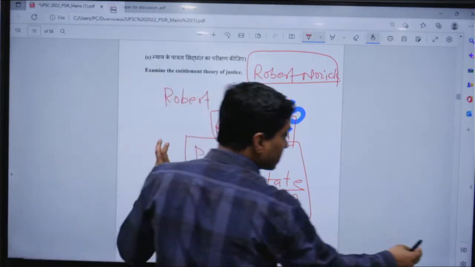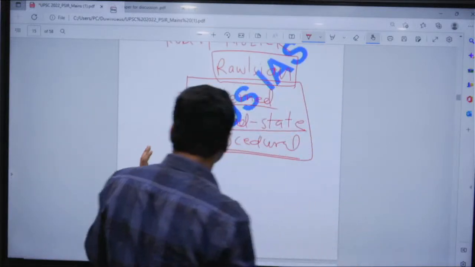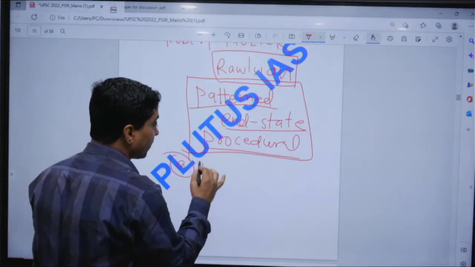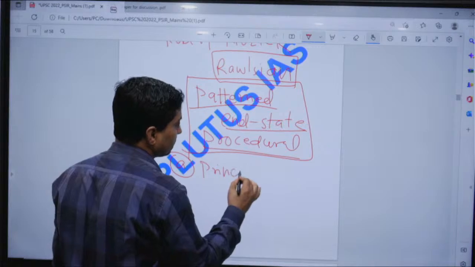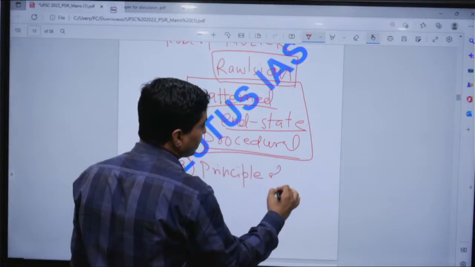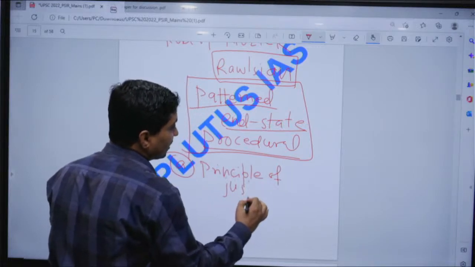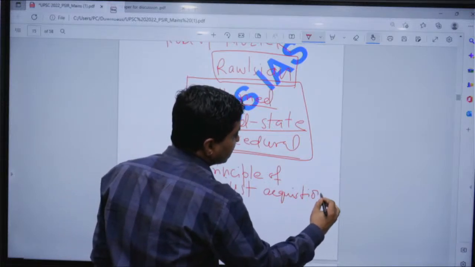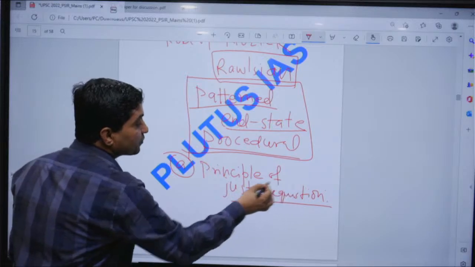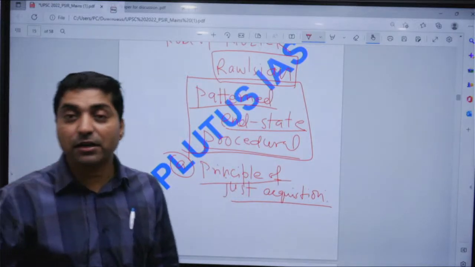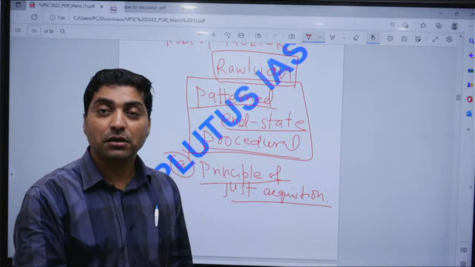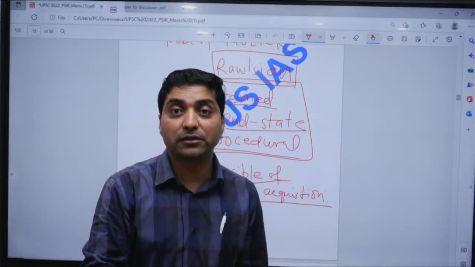What are the basic features of the entitlement theory of justice, right? The principle of just acquisition. It means if someone has acquired property through just means at the initial stage, he has entitlement, right?